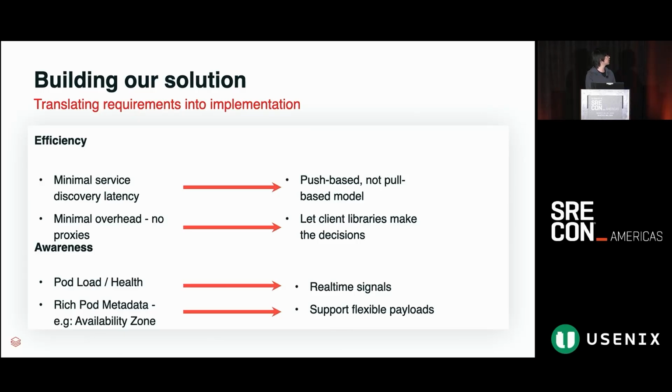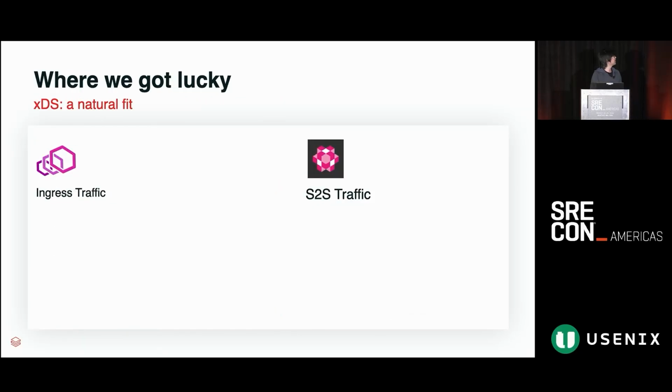And so it became very clear to us, just looking at all of these requirements, that we wanted a lot of customization throughout our stack. We wanted to not just have a custom control plane that would drive some of these decisions centrally, but also the flexibility to make our client libraries make all the decisions. And we got a little bit lucky here, because internally within Databricks, a lot of our services were already running under a few homogeneous frameworks, and this pushed us in a certain direction.